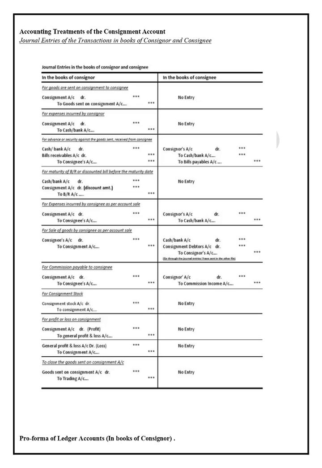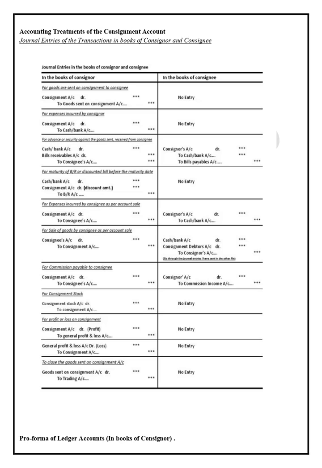If the consignee gives some money to the consignor in advance, then cash or bank account should be debited. And if the consignee gives bills receivable, then bills receivable account should be debited and consignee account should be credited. The entry in the consignee's books will be consignor's account debited, to cash or bank or to bills receivable account.